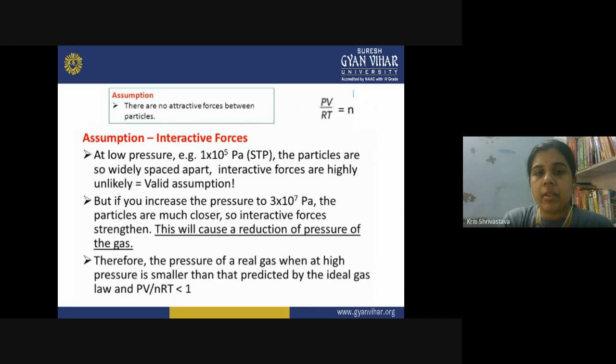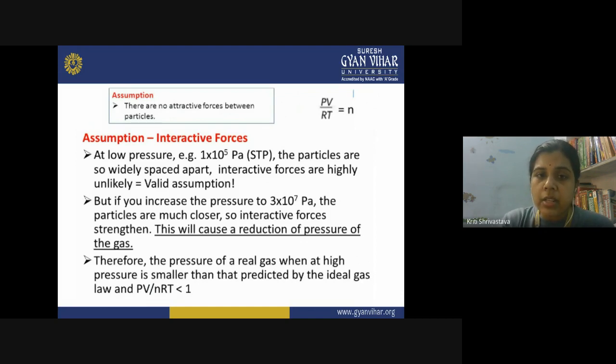Then next, see the second assumption which proved wrong for the real gas. This was that there are no attractive forces between the particles. It was said in the kinetic theory that gas particles don't have any attractive forces. So this assumption also proved wrong. At the low pressure, again we are taking the atmospheric pressure value, the particles are so widely spaced apart. At low pressure, the molecules are far apart because the volume is more.